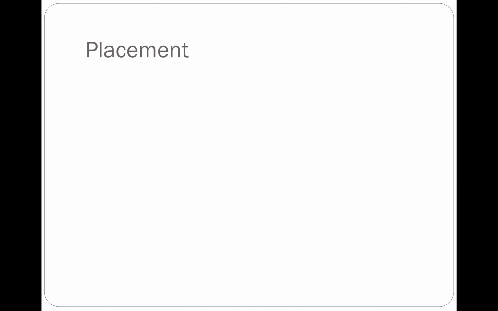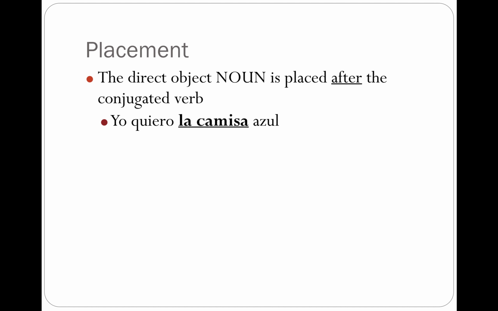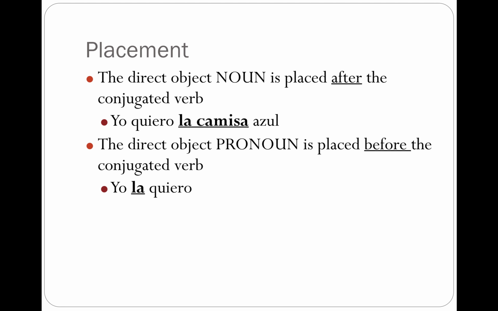As we talked about before, the direct object noun is placed after the conjugated verb. For example, yo quiero la camisa azul, where we're saying I want the blue shirt. The blue shirt comes after the I want. However, the direct object pronoun is going to be placed before the conjugated verb. We take the word la camisa, and as we practiced just before, we change it to la, we shorten it down, and we place it before the quiero and after the subject. So yo quiero la camisa azul becomes yo la quiero. In other words, I want the blue shirt becomes I want it.